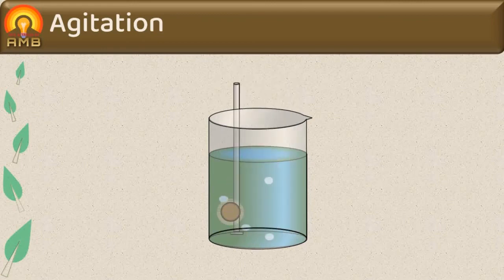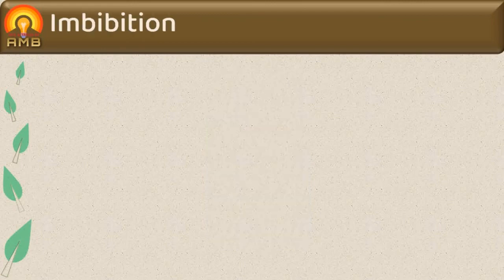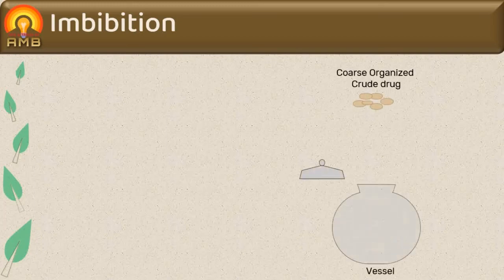Now last but not the least factor which improves rate of extraction is imbibition. Moistening of drug before extraction is called as imbibition. It increases rate of extraction. When drug is placed in contact with water or hydroalcoholic menstruum, it swells and becomes soft. It overcomes toughness of closely packed cellular network and improves penetration of menstruum as well as escape of solution.